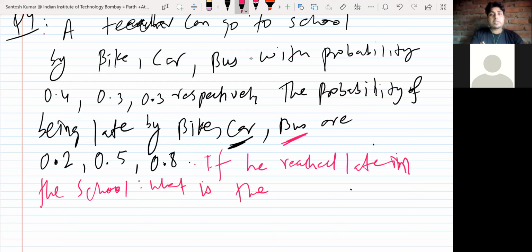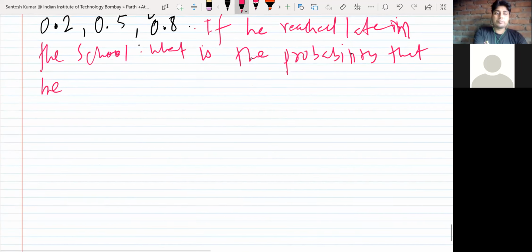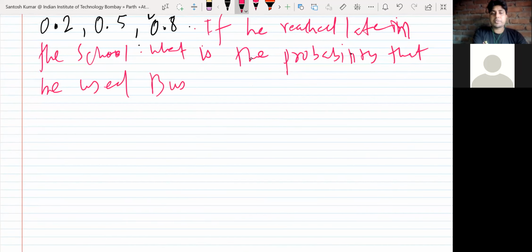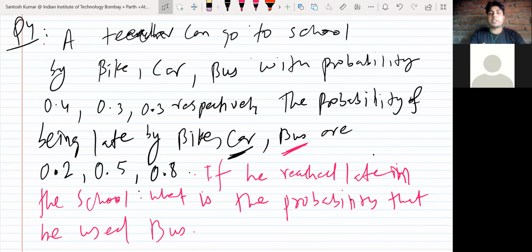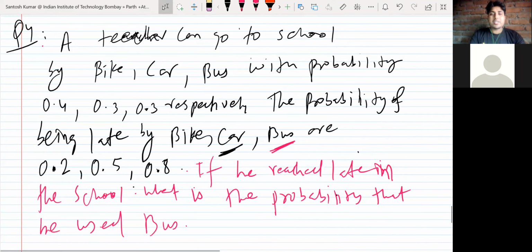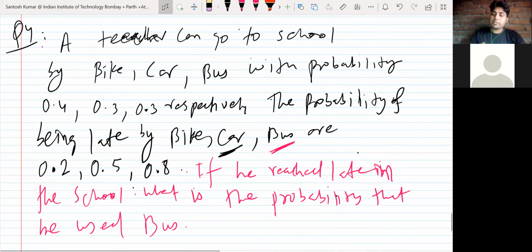So if something is given, you have been given some information, that he reached late in the school. So the question is, what is the probability that he used bus? Okay, so now they are asking what is the probability of using bus if he was late in the school. So can you try this? This is similar to the earlier question. So you try it and tell me the answer.